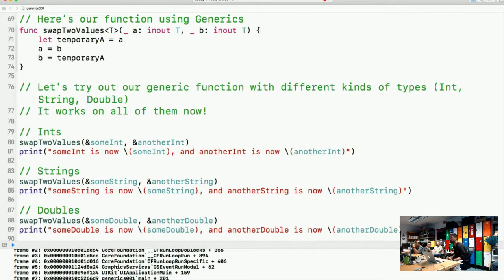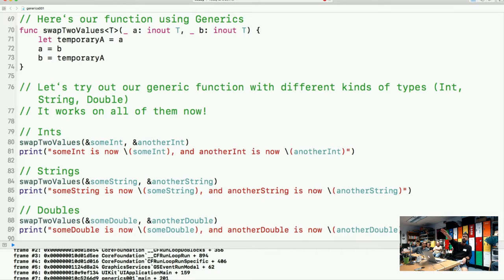Okay, so David, we're trying to be DRY. So do you then just have signatures for the int, strings, and doubles, so you're not repeating all your code? What makes this DRY?